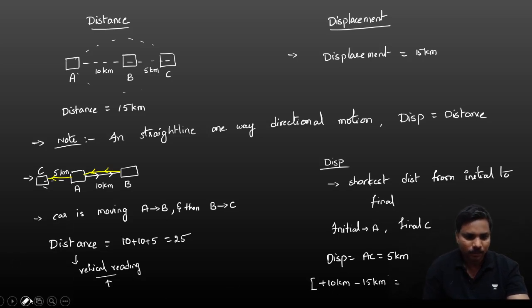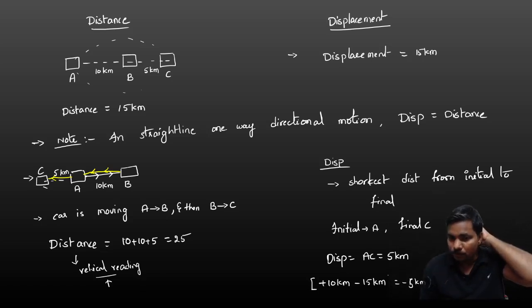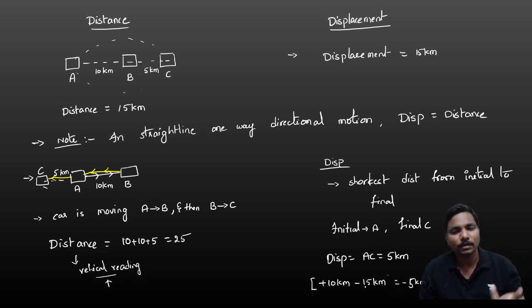That means if you consider forward as positive, it is in the reversal direction from A to C. So plus and minus are very important. Here all are plus: 10 plus 10 plus 5. Here plus 10 minus 15. So displacement depends upon the direction, but distance does not depend upon the direction.